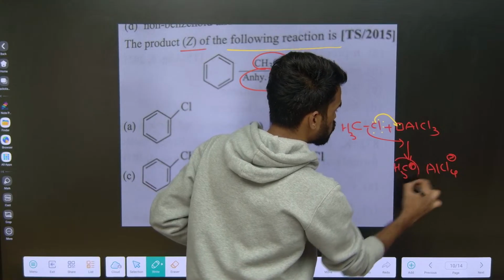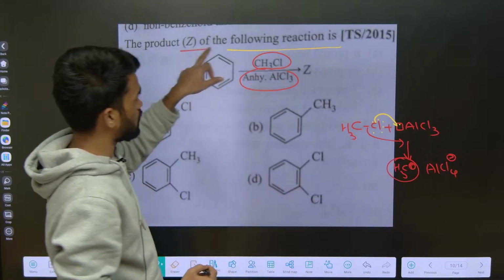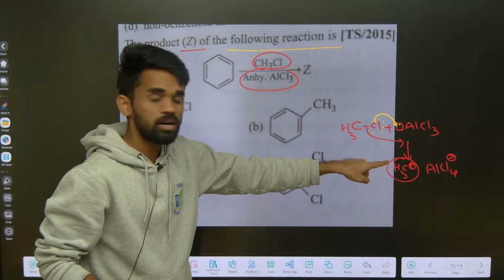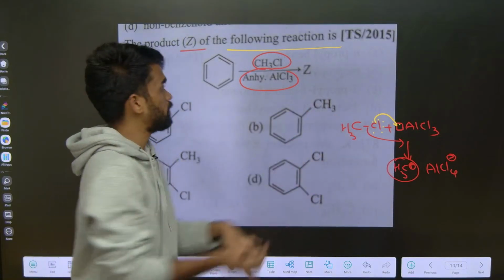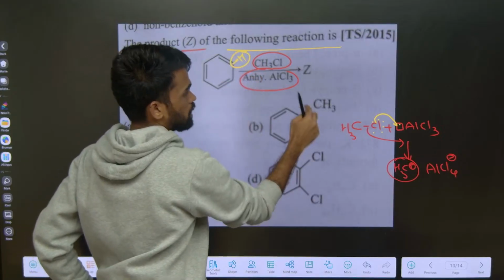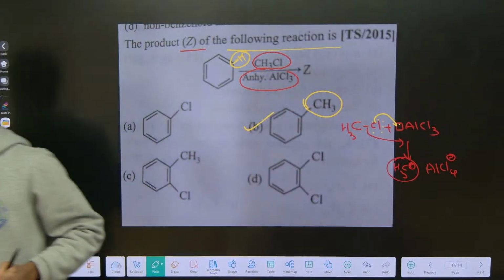So our electrophile is the methyl carbocation, which attacks the benzene ring. One position of the benzene ring takes the methyl group and the hydrogen atom is removed. For example, the hydrogen from here is removed and replaced by methyl, so you get option B as your answer. Hope our discussion is clear.